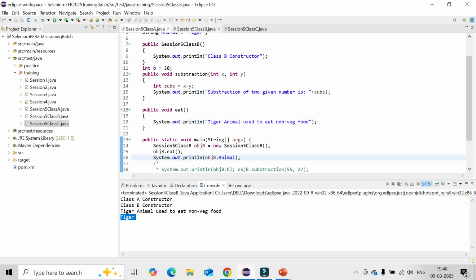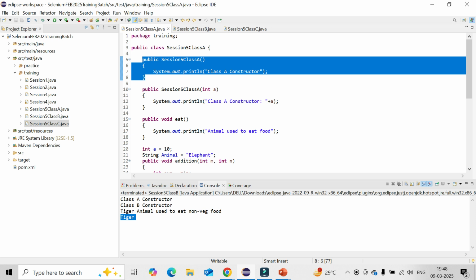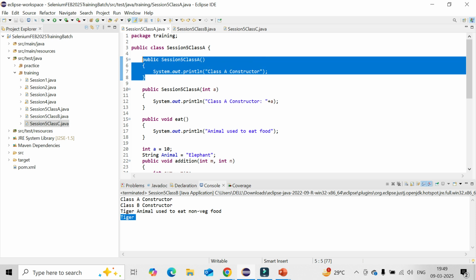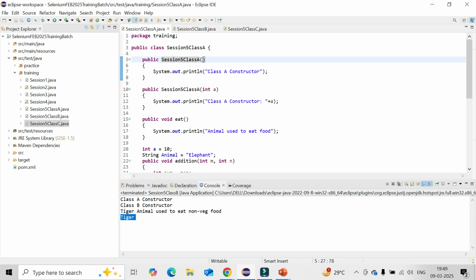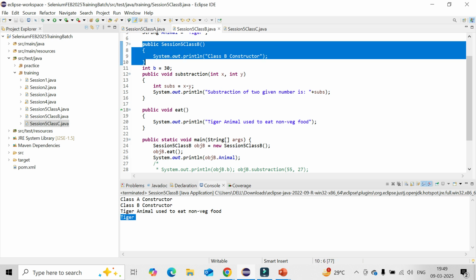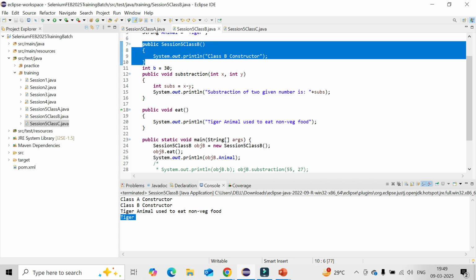Okay, so here I have created a constructor. Try to understand. I have created a constructor in class A, right? I did not use it in the main method. It is a normal default constructor, without any return value. Then I have created a constructor in class B, which is also a default constructor. So now I am creating the object or instance of class B. So what is happening? Class B constructor is getting called, that is fine.